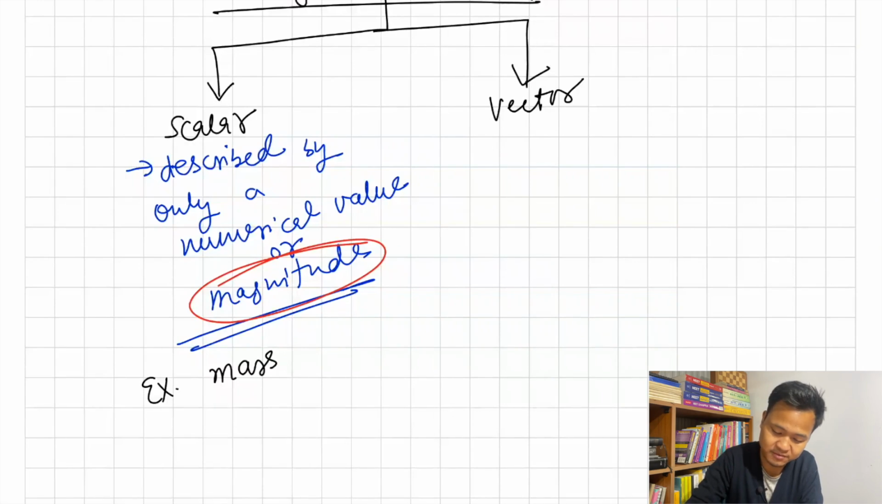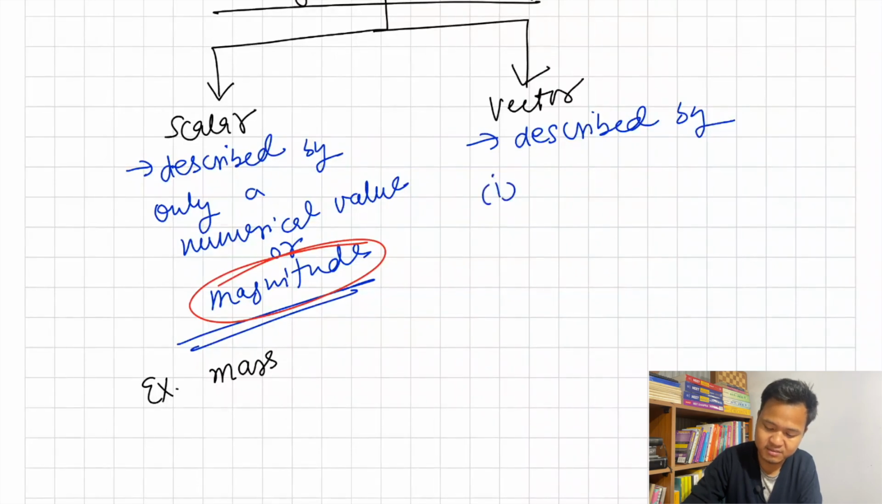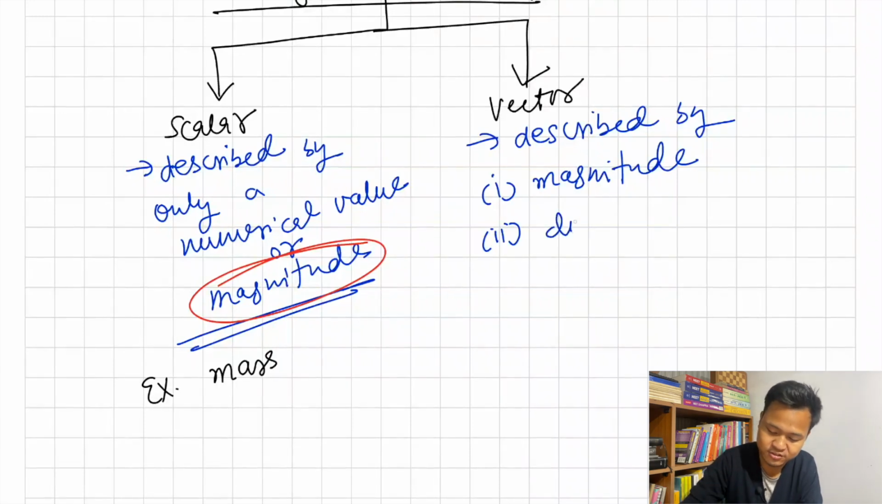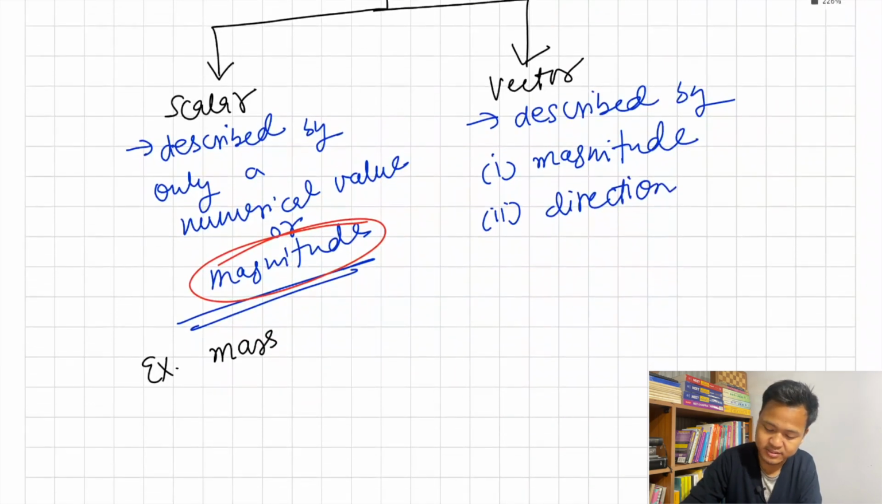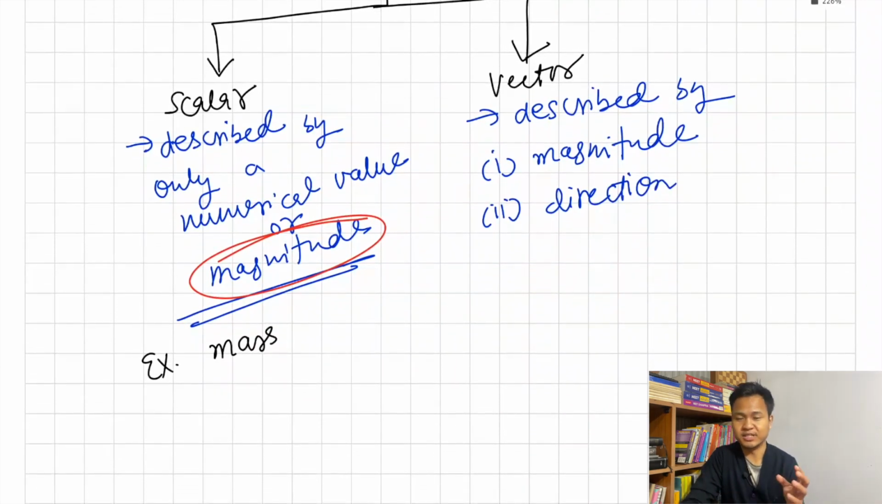So what about a vector? Any physical quantity that can be described by, number one, magnitude, and number two, direction. So direction is also required. If it has a magnitude and a direction as well, then that physical quantity is a vector. So it is written like this in your books.